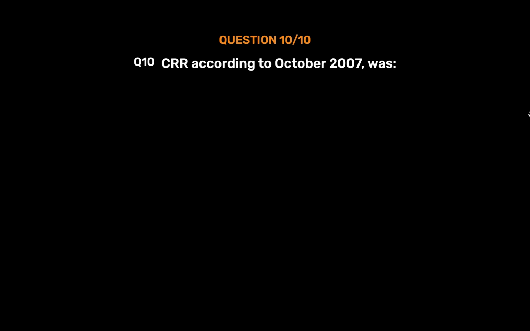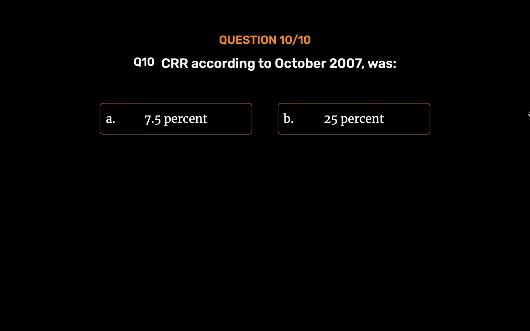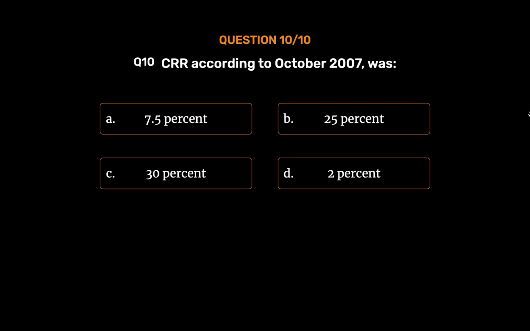Question number 10. CRR according to October 2007 was Option A. 7.5%. Option B. 25%. Option C. 30%. Option D. 2%. The correct answer is Option A.